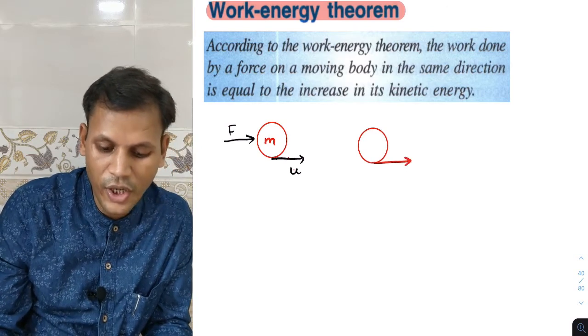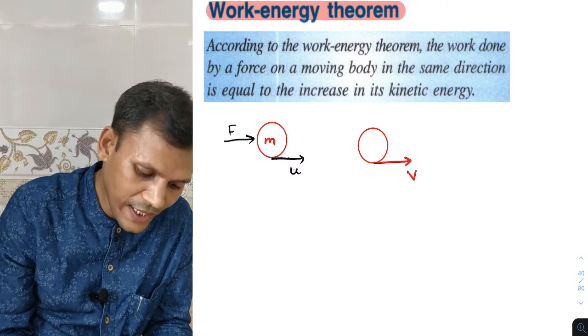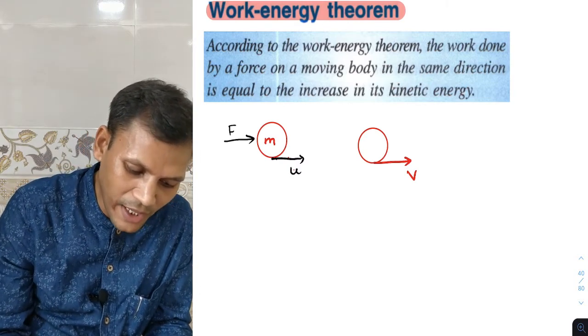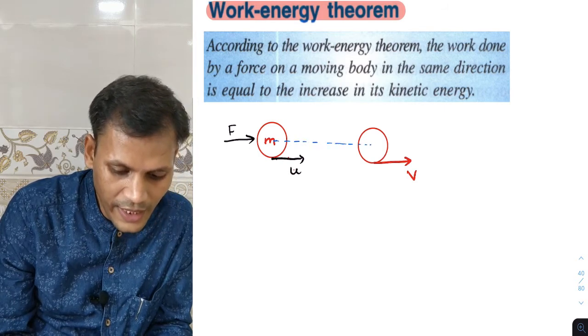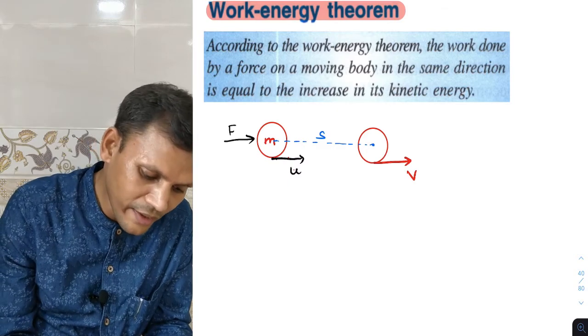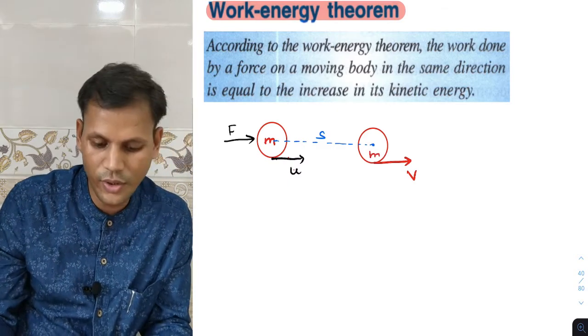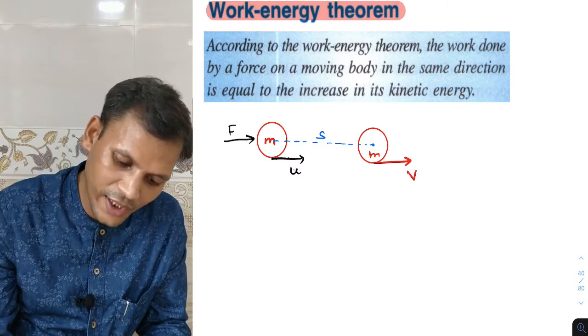Velocity, its final velocity becomes v. Of course velocity will change, and displacement attained by it is from here to here as s. S is the displacement. Again mass of this body also remains same, mass will not change. So we will write all the terms.